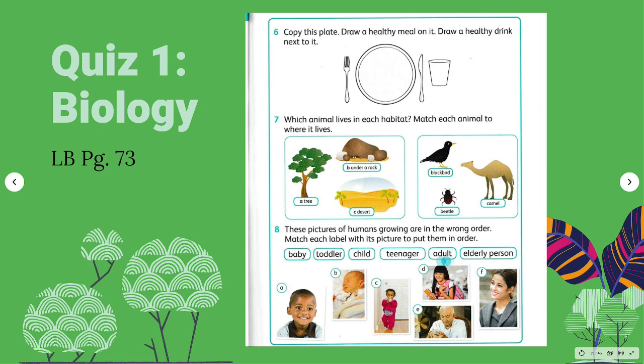And an adult, who's adult? Yeah, just like me, your teacher, your mommy. This is the letter F picture. And the elderly person, that is your grandpa. For example, your grandpa, your grandma. So the letter E picture.